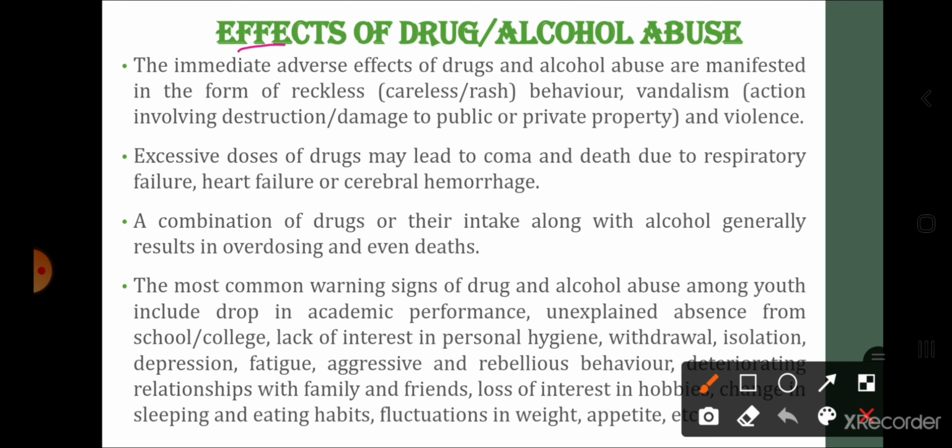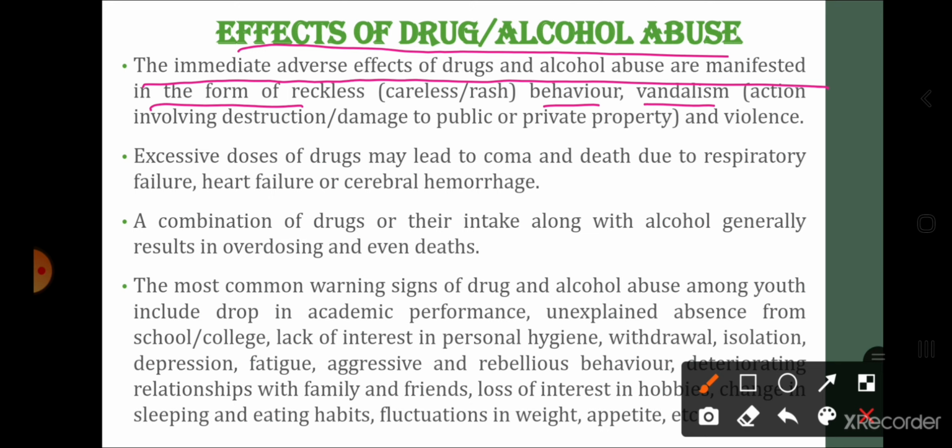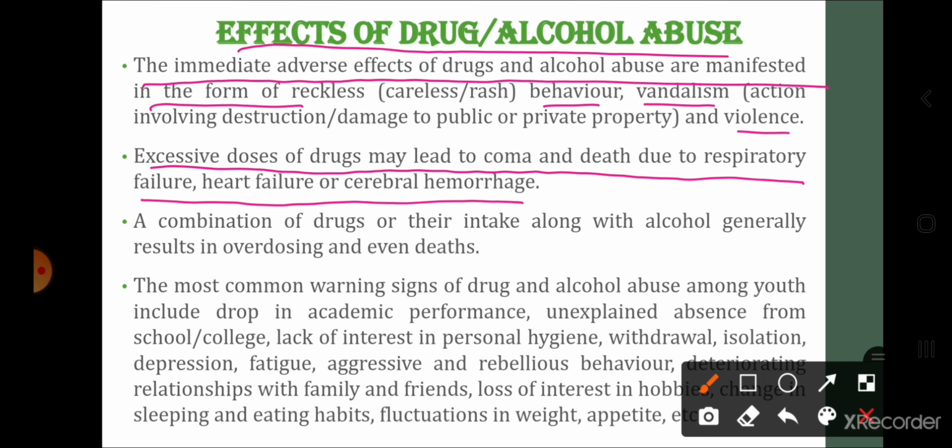Now, what are the effects of drug and alcohol abuse? The immediate adverse effects of drug and alcohol abuse are manifested in the form of reckless behavior, vandalism, that is, private या public property को damage करना, and violence. Excessive doses of drugs may lead to coma and death due to respiratory failure, heart failure, or cerebral hemorrhage. A combination of drugs along with alcohol generally results in overdosing and even death.